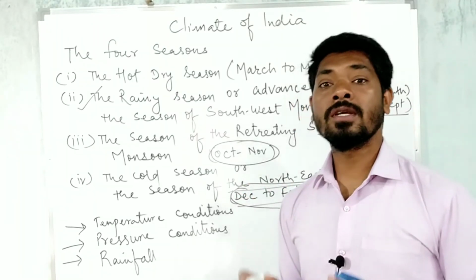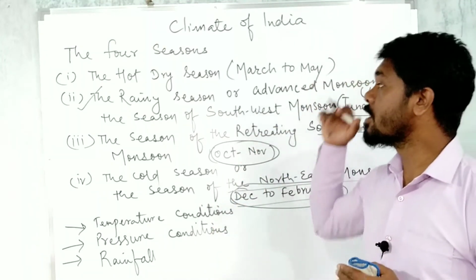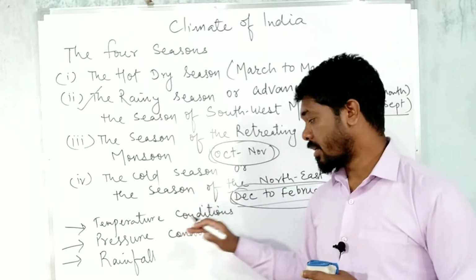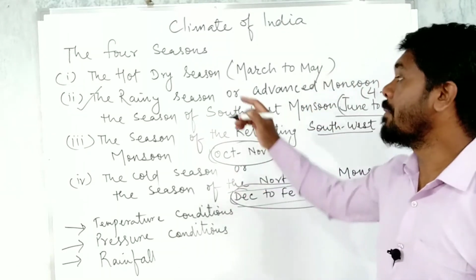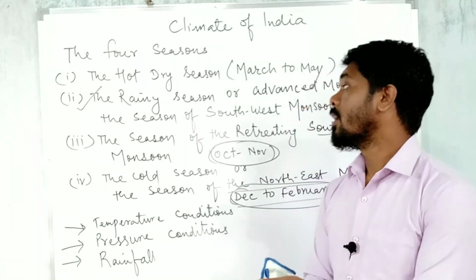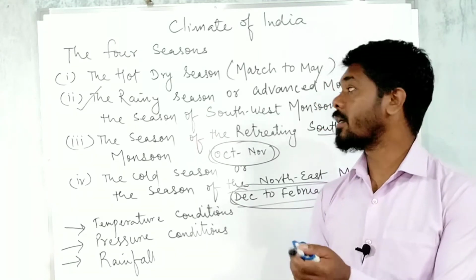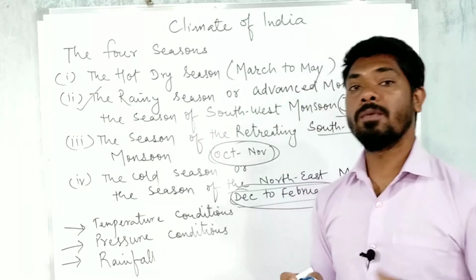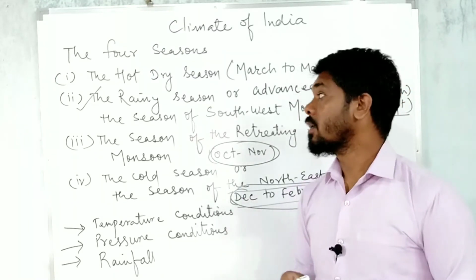So basically for all these four seasons we will be discussing the temperature conditions, the pressure conditions, and rainfall. And remember the hot dry season, how the temperature condition is. Please refer to the textbook and try to understand, read once or twice, go through the chapters, so that you will be able to understand the concept of the chapters.